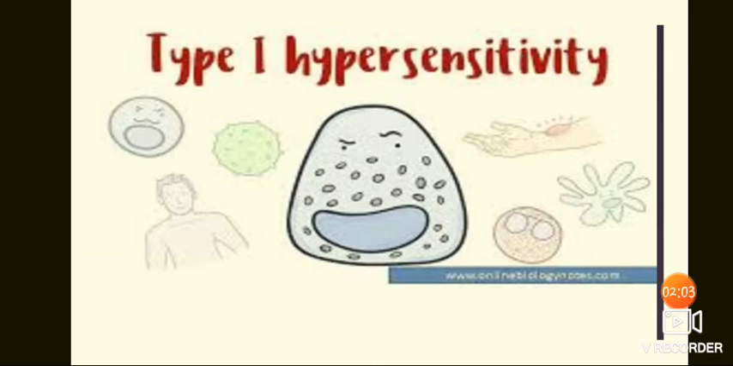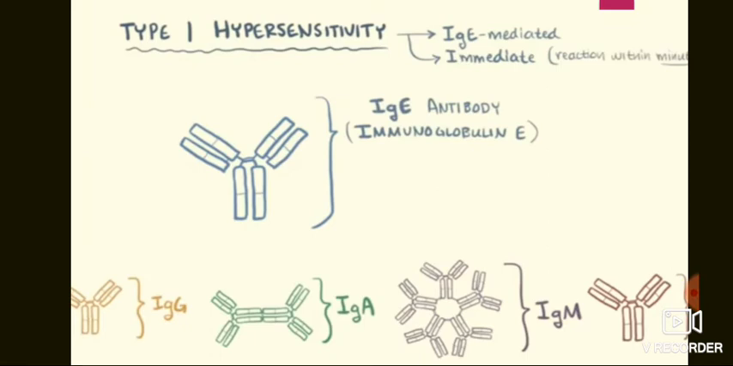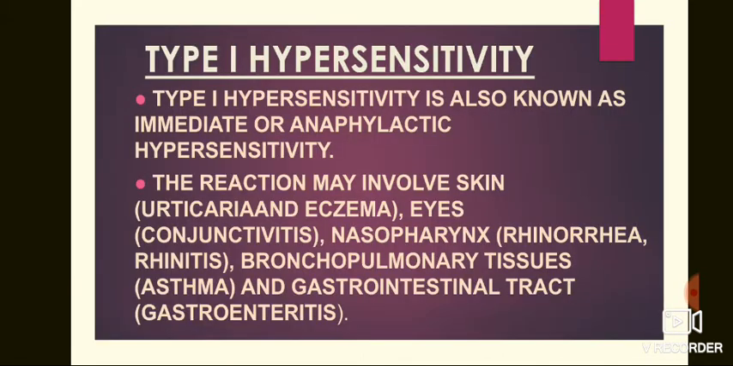So let's discuss type first hypersensitivity. Type first hypersensitivity is IgE mediated. It is also known as immediate because the reaction takes place within minutes. You can see in the diagram, IgE, immunoglobulin E antibody, is there. Type first hypersensitivity is also known as immediate or anaphylactic hypersensitivity. The reaction may involve skin, eyes, nasopharynx, bronchopulmonary tissues, and gastrointestinal tract.